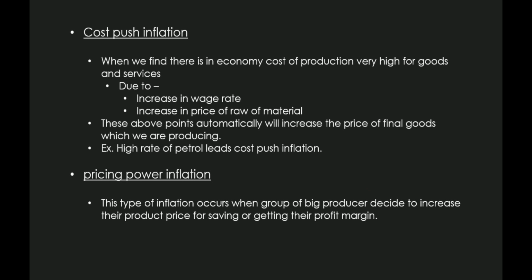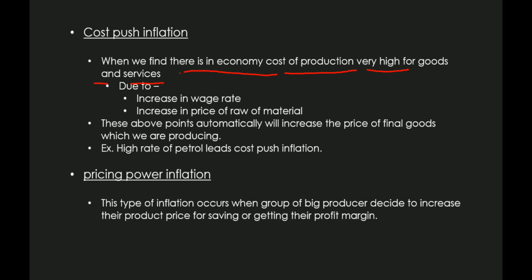So what is the next type of inflation? That is cost push inflation. So what is cost push inflation? When we find in an economy the cost of production is very high for goods and services. What is cost? We know very well it is the sum of direct cost and indirect cost. We find direct cost has increased. We find raw material prices increase. We find machinery prices increase. So this will be called inflation due to the increase in direct cost and indirect cost.